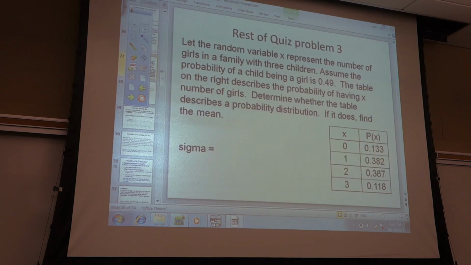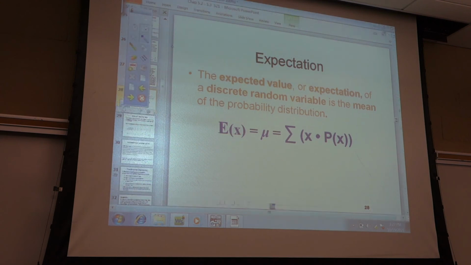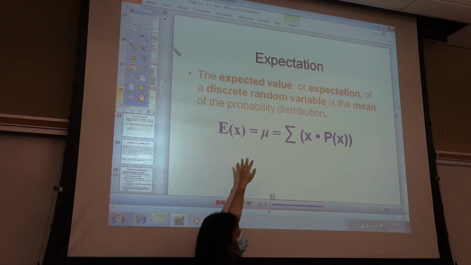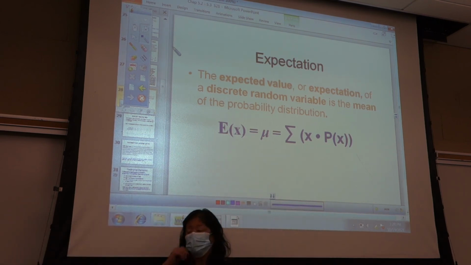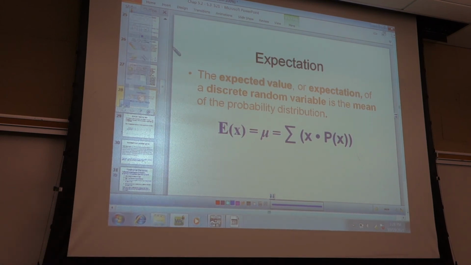So you can do that one later, on your own, not a problem. So a reminder, the expected value or expectation is the mean. They're the same thing. So the mean you need to find by hand, right? By taking every x value, multiply by its probability, and then add them up.